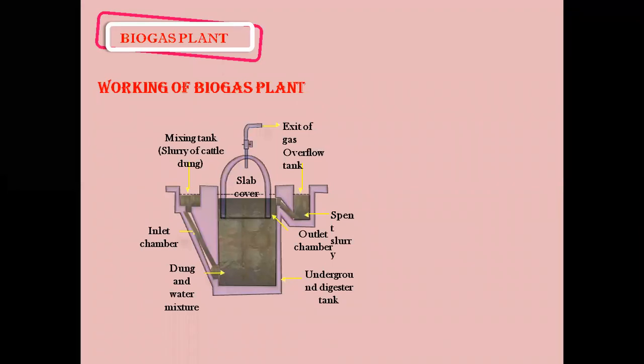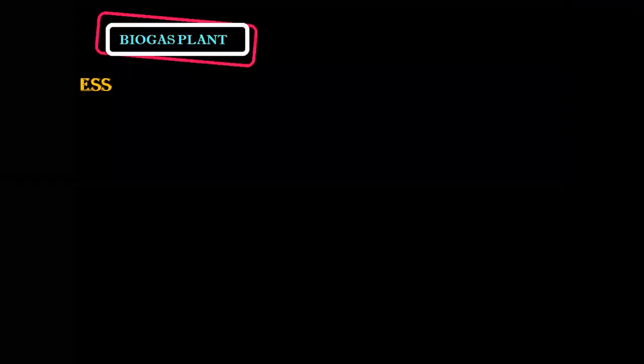Let's understand this. The biogas production process is anaerobic, that means it's in the absence of oxygen. It's the anaerobic microbes, the microorganisms, which are acting on them. It takes place in 2 steps. The first one is the production of acid.